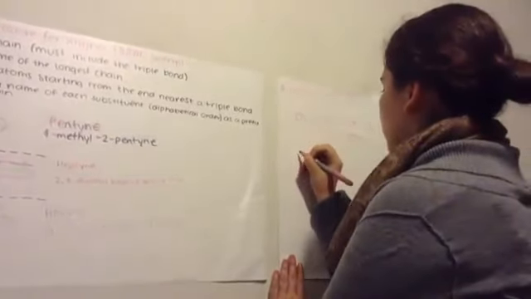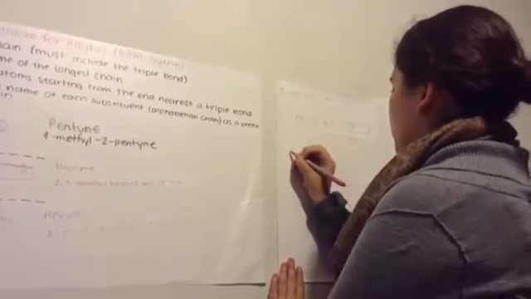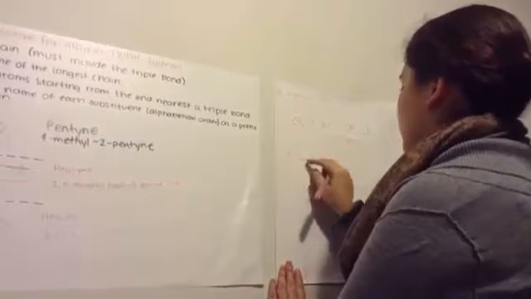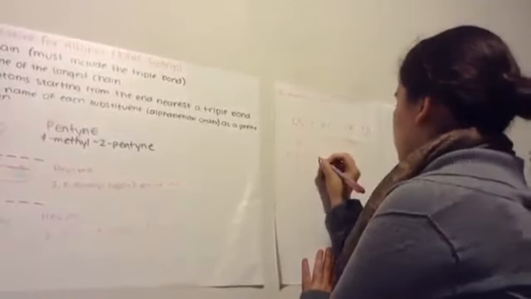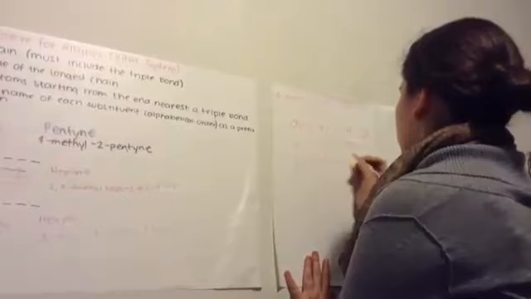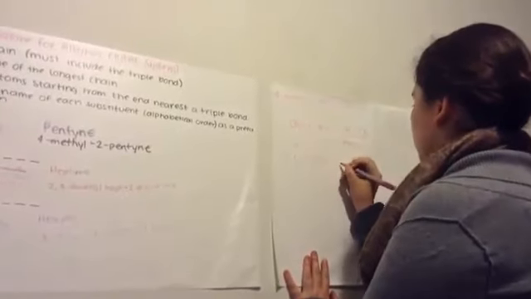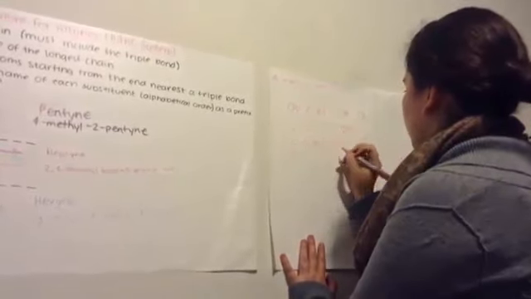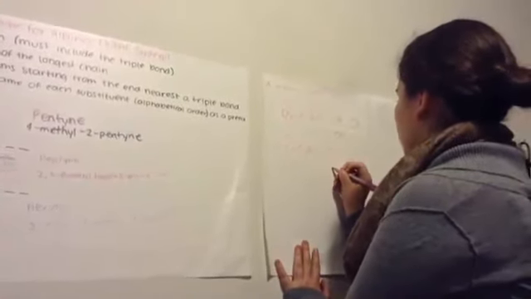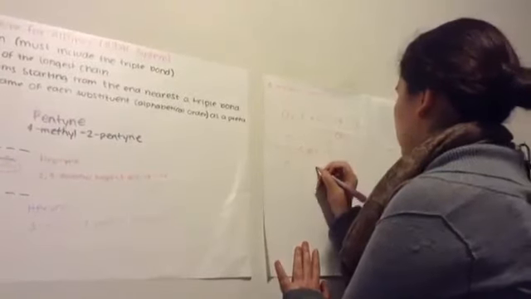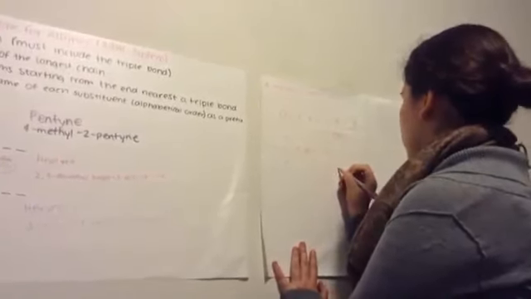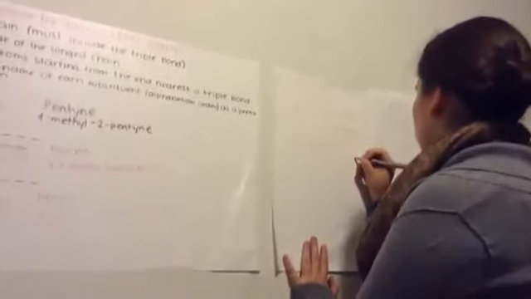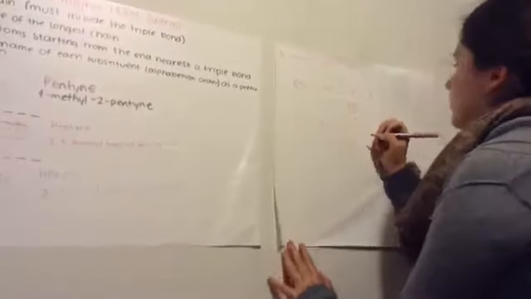1 carbon with 3 hydrogens, and it has 4 bonds, and the same here, the same here, and the carbon with its hydrogen, and another carbon with its 3 hydrogens, and another carbon with 3 hydrogens.